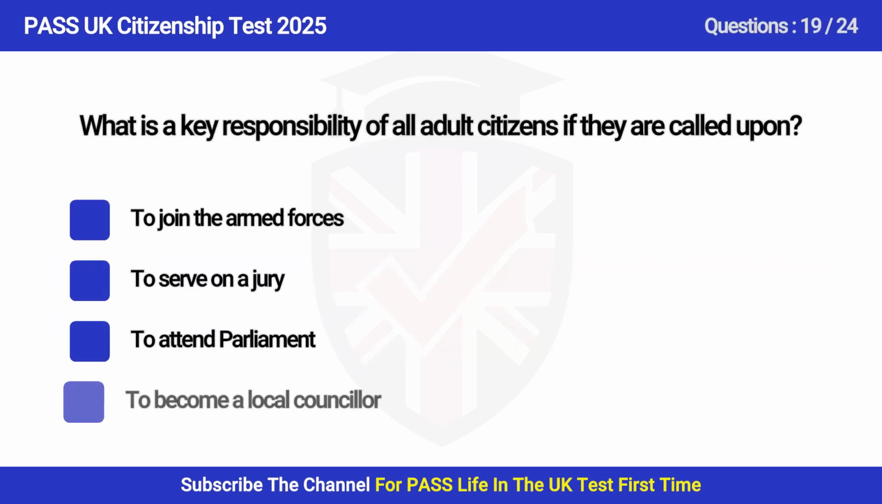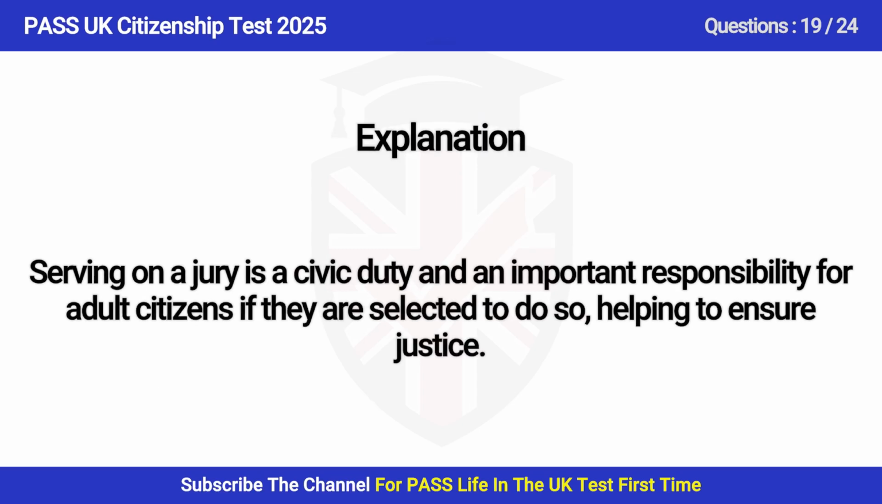Question 19. What is a key responsibility of all adult citizens if they are called upon? A. To join the armed forces, B. To serve on a jury, C. To attend Parliament, D. To become a local councillor. Answer is B. To serve on a jury. Serving on a jury is a civic duty and an important responsibility for adult citizens if they are selected to do so, helping to ensure justice.